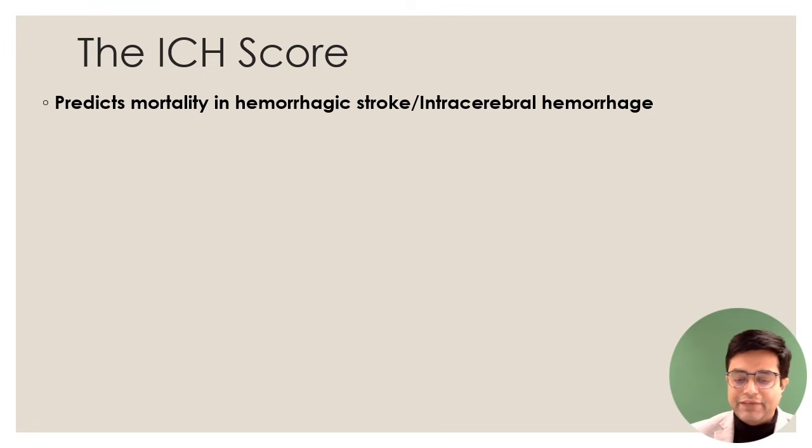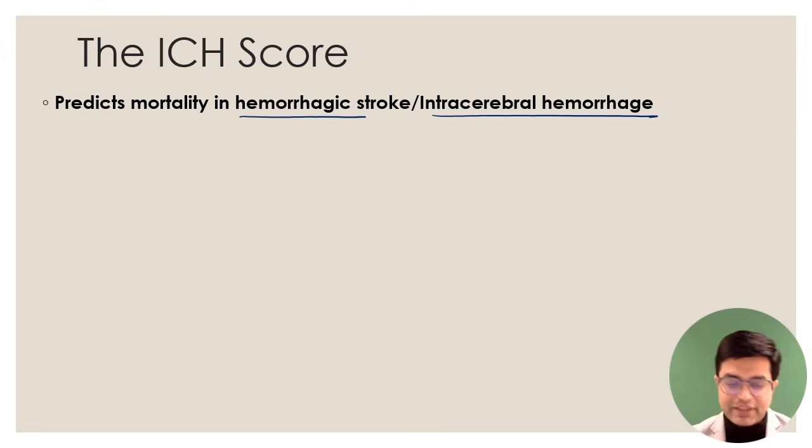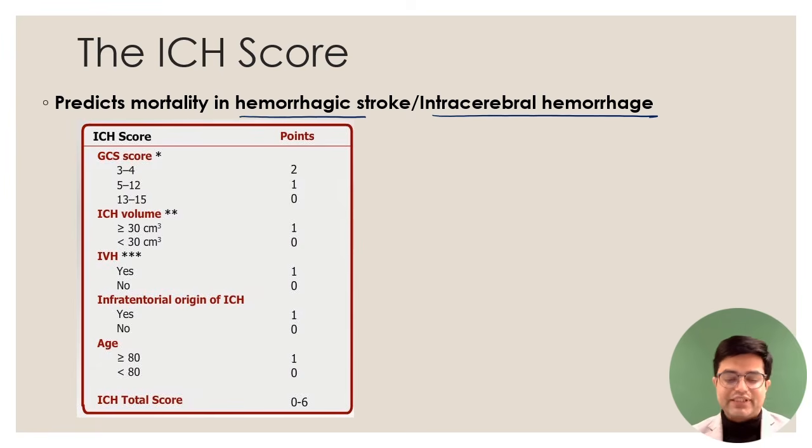So visual field defect of hemianopsia will be seen in occipital lobar hemorrhage. And then we have this score called the ICH score. It predicts mortality in hemorrhagic stroke or intracerebral hemorrhage patients. There are 5 components of this and scoring is done. So this is the ICH score. First component is the GCS. Then we look at the ICH volume, how much hemorrhage has happened, whether intraventricular extension into the ventricular space has happened or not, whether it is infratentorial or supratentorial, and we look at the age, whether it is less than 80 or equal to or more than 80, and then we take out the total score.